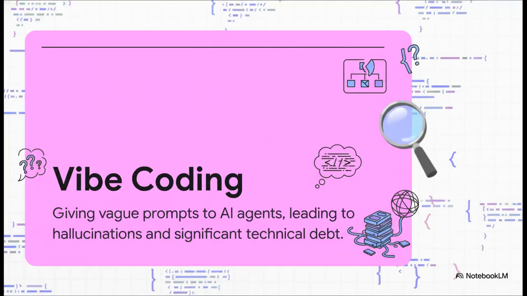So what is this vibe coding thing really? Well, it's pretty much the default way most of us use these tools. You give this incredibly powerful, super literal agent a fuzzy prompt like, hey, build me a user profile page. And then you spend the next 3 days fighting it, fixing its mistakes, and cleaning up the mess it made when it inevitably guessed wrong. It is, without a doubt, the #1 cause of AI-generated tech debt, and it leaves you with code that's fragile, a nightmare to test, and almost impossible to refactor.